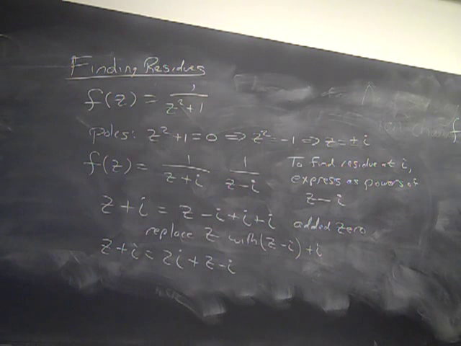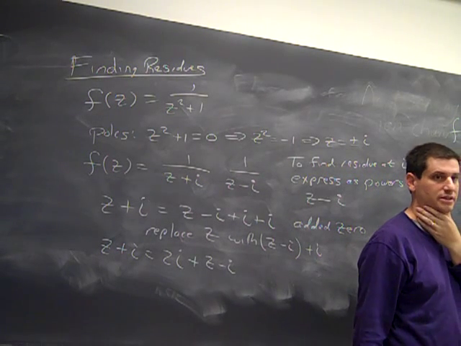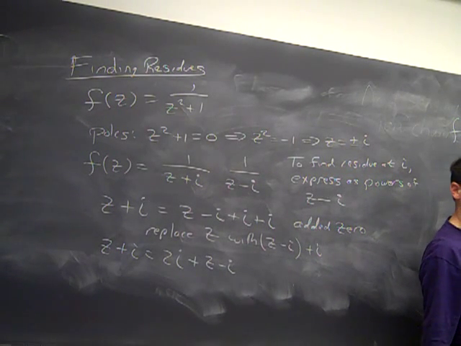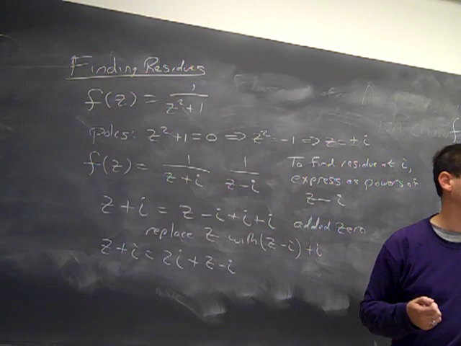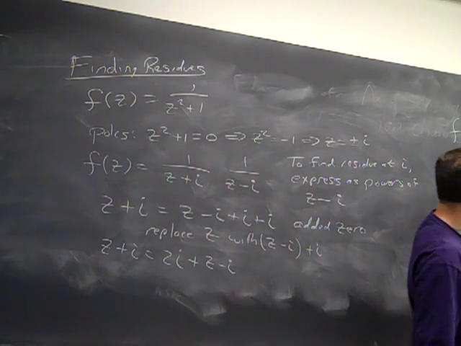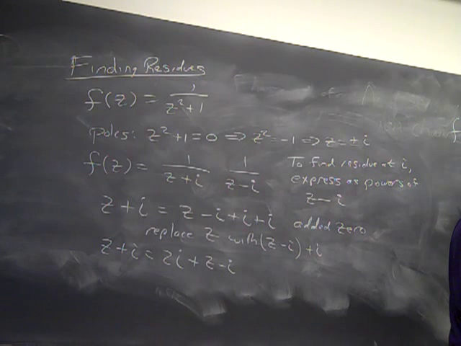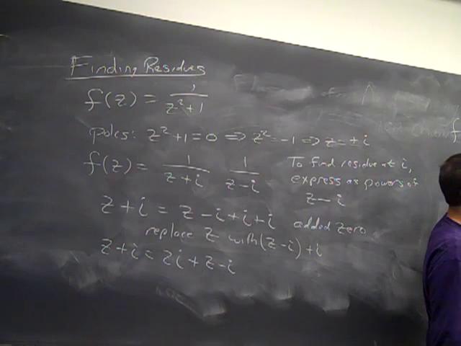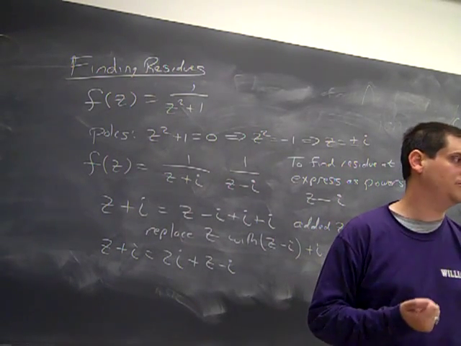If instead I had 1 over z minus i to the 5th, then what term would I need from here? A 1 over z minus i term? Yes, which term would I need? If I had this to the 5th power, I would need this to the 4th, because the 4th power divided by the 5th power would give me 1 over z minus i in the denominator. If I had this to the 2013th power, I would need the 2012th power here. So that's why I went through the geometric series. If this wasn't as nice as 1 over z minus i, you'd have to do a little bit more work.